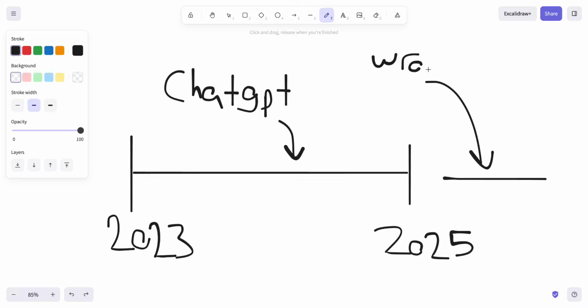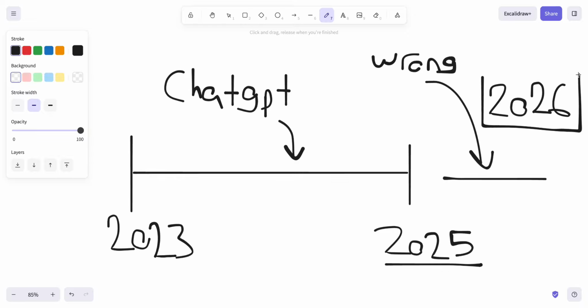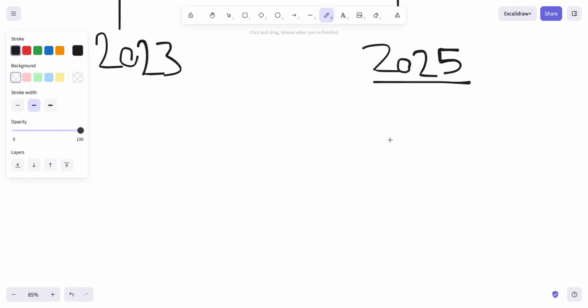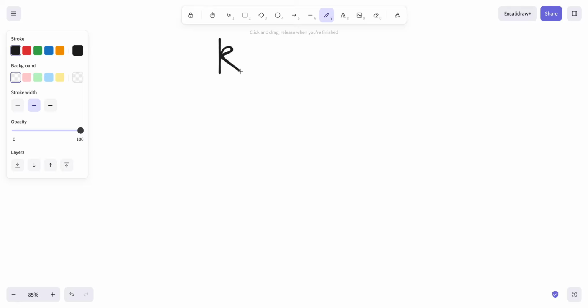So the problem right now is that AI models are only as good as the data that they are trained on. And because this ChatGPT is trained on information that only lasts up to 2025, it cannot answer any questions accurately about what's happening in 2026. That is the problem. So how do we solve this problem? And the answer comes down to RAG.